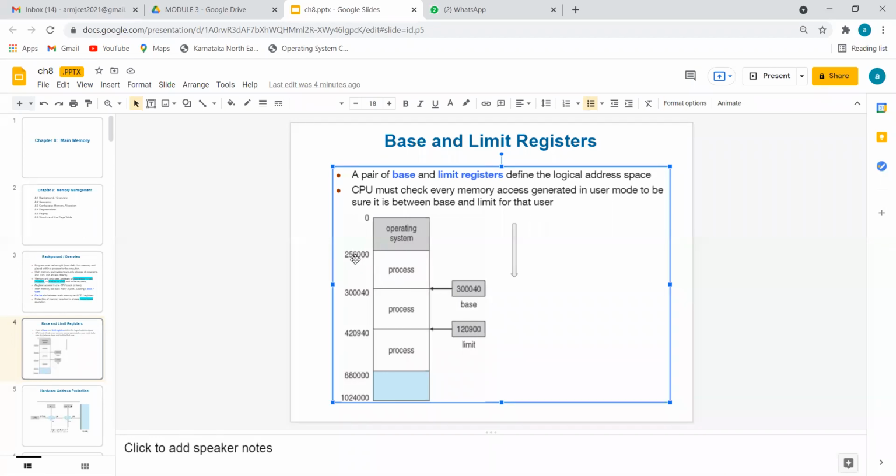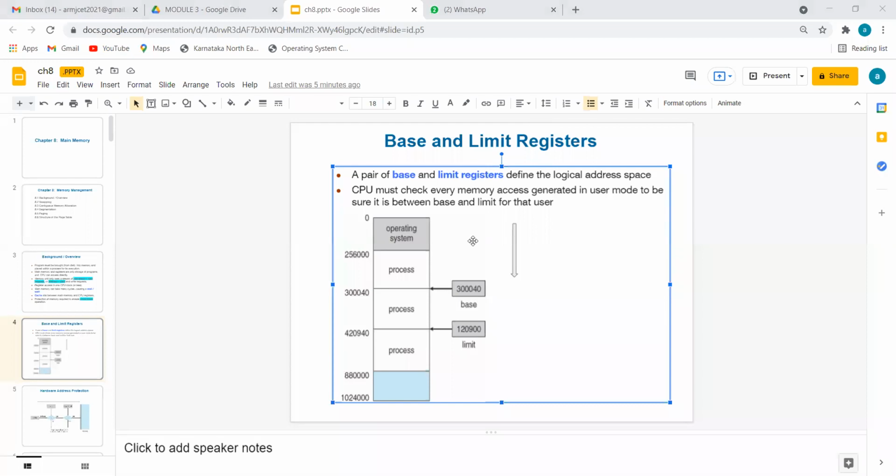Even if he is a fourth sem A student, he should not go to any address more than 3,40,000. He should sit between 2,56,000 and 3,39,000. I repeat, 3,39,000. He should sit in that area only. If he exceeds that, it is not called fourth sem A. In the same way, base means starting address, and limit means how far from that base address he can move such that he belongs to that process only. Hope it is clear now.